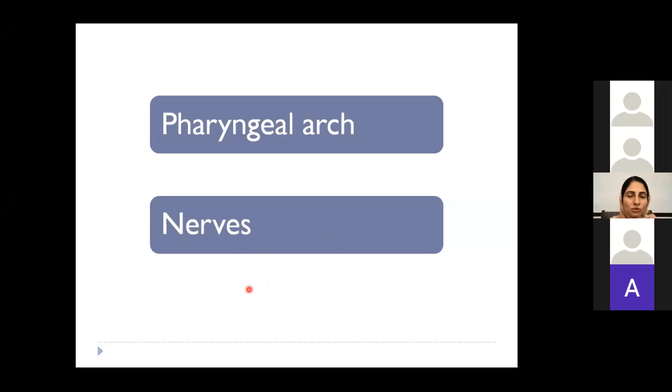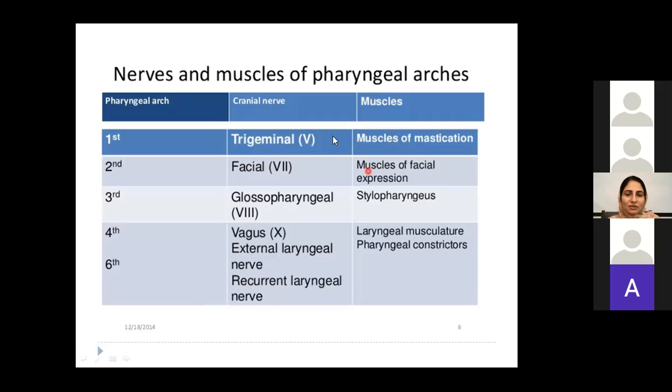What about fourth and sixth? Fourth and sixth have almost the same derivatives supplying the same area. What could be the nerve of fourth and sixth? It is vagus. Yes, very good. So it is vagus, but there are 2 branches of the vagus nerve. External laryngeal nerve supplies the 4th pharyngeal arch. Recurrent laryngeal nerve supplies the 6th pharyngeal arch.